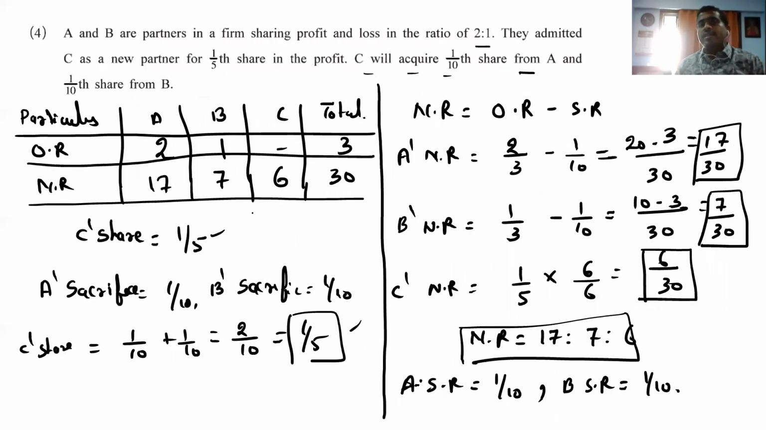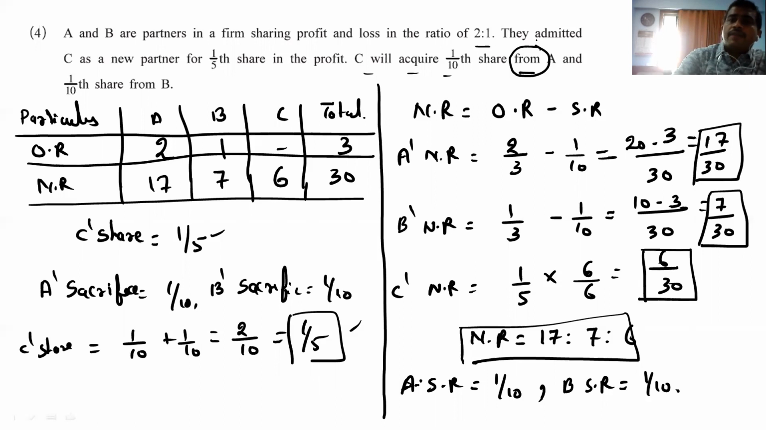Fourth question, they say that they admitted C as a new partner for 1/5 share. And C will acquire from. This word is most important. When the word from comes, let it be as it is, no change. No change we have to do, right? That's why, so 1 by 5, right? 1 by 10, 1 by 10, make it total, that is 2 by 10, 1 by 5.